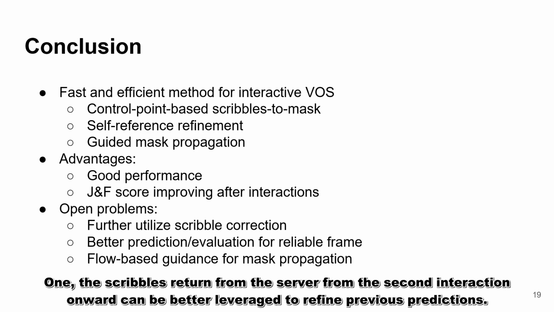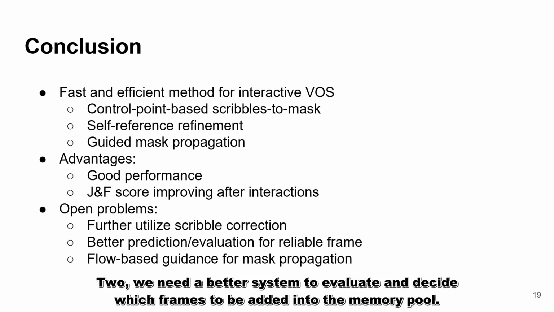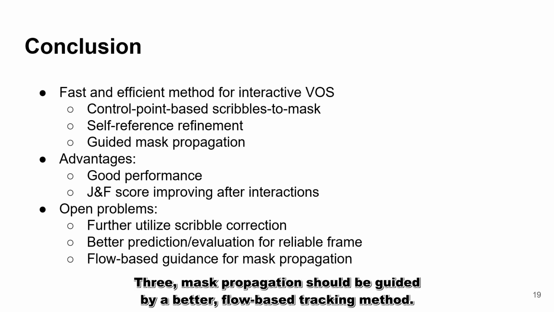1. The scribbles returned from the server from the second interaction onward can be better leveraged to refine previous predictions. 2. We need a better system to evaluate and decide which frames to be added into the memory pool. 3. Mask propagation should be guided by a better flow-based tracking method.